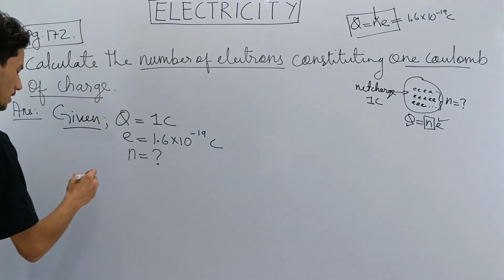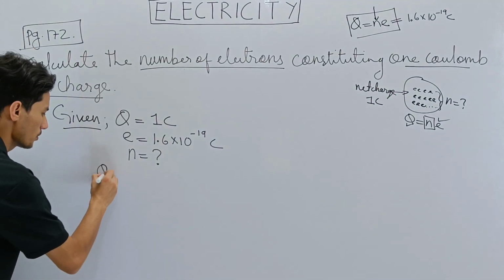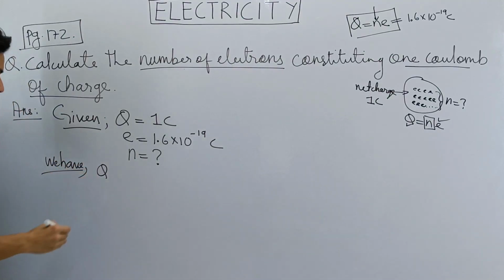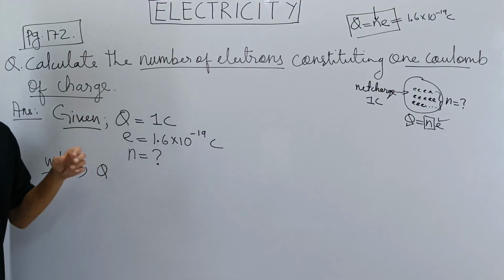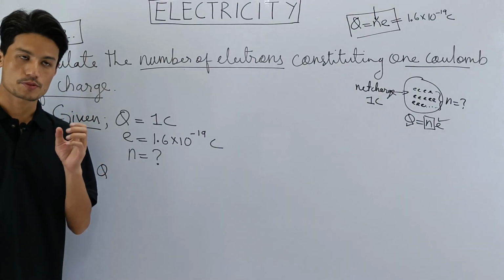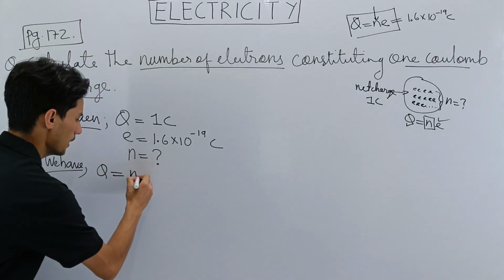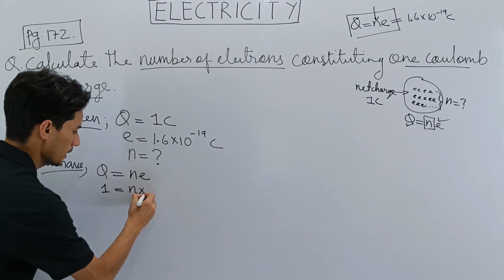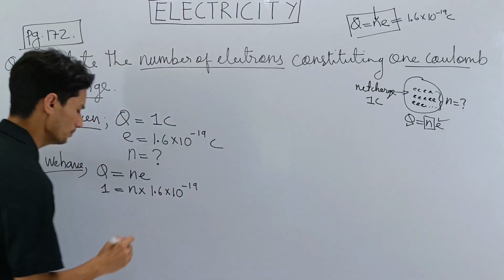So let's find N. Using the formula, let's write: we have, we know, as per the question. It's always good to write these things, because they convince the teacher that you are smart. So try to impress the teacher by writing we have, we know. Q is equal to NE. So Q is 1, and N we don't know. E we know, which is 1.6 into 10 to the power minus 19.